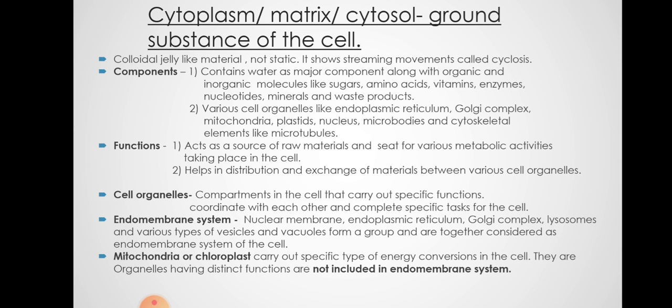Now here one thing you have to remember: the endomembrane system. There is one endomembrane system which has different cell organelles in communication with each other, like the nuclear membrane, endoplasmic reticulum, Golgi complex, lysosomes, various types of vesicles, vacuoles, etc. Mitochondria and chloroplasts are the only organelles not included in this endomembrane system.